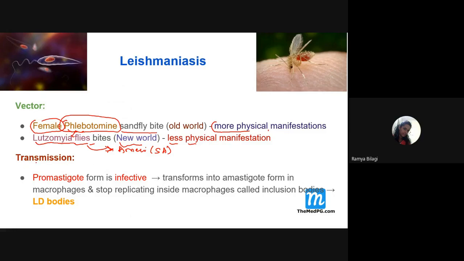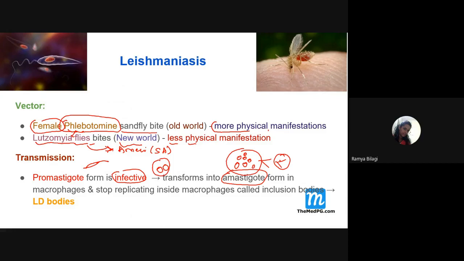And what we have seen earlier is that the moment they enter the host, they will be thin, slender, flagellated forms, which is the infective form. Once they get into the host, they will be caught up by macrophages or the reticuloendothelial cells. If the macrophages are not able to kill them, then what will happen? These flagellated forms will convert into round aflagellated forms called amastigote forms. And these amastigote forms keep on multiplying by what? Binary fission.